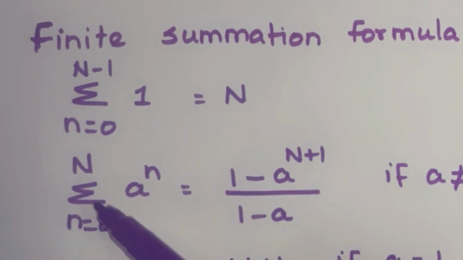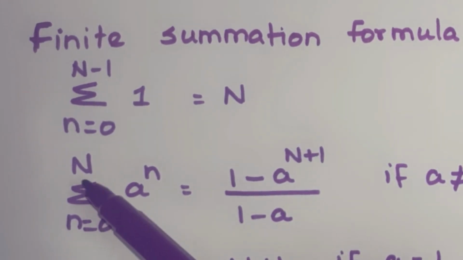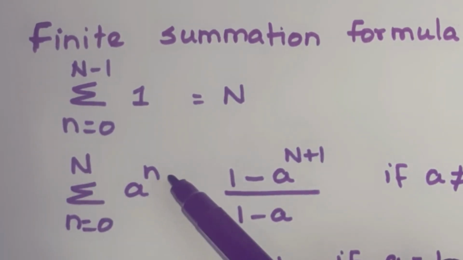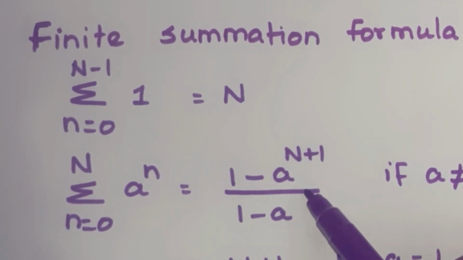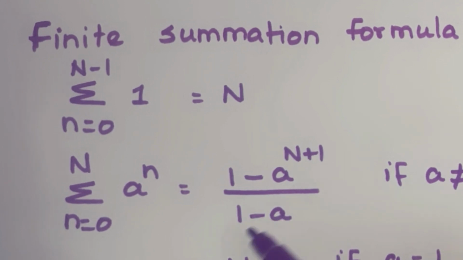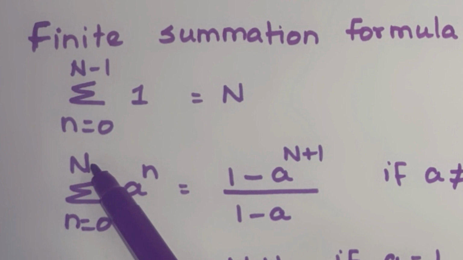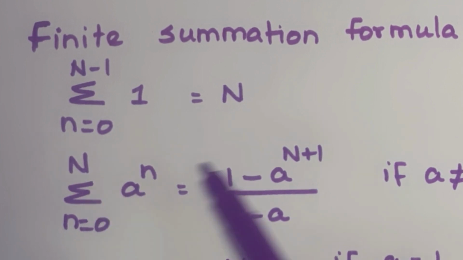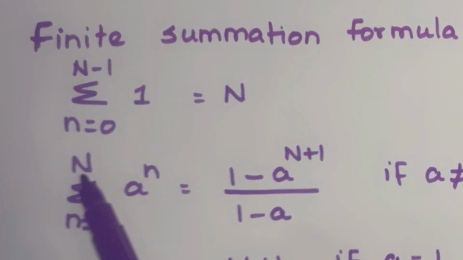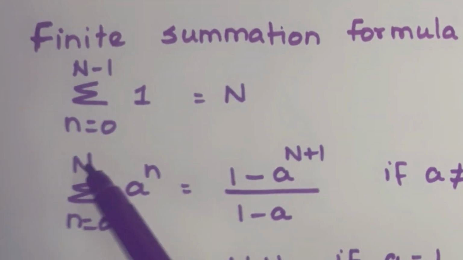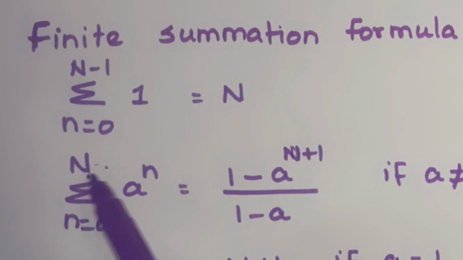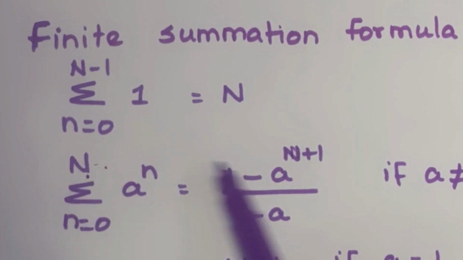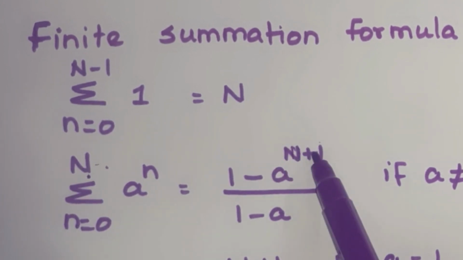The next one, summation n equal to 0 to n of a power n. The solution is 1 minus a power n plus 1 divided by 1 minus a. Sometimes you may have summation n equal to 0 to n minus 1 of a power n. There is a slight change in this solution. Here, for n you get n plus 1. If you have n minus 1, then you get a power n. Just take the upper value and add 1 to it.